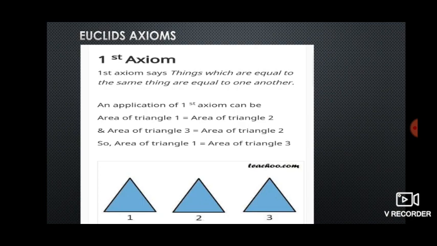Here, if we see the example with the first triangle, second triangle and third triangle: if triangle 1 is equal to the second triangle and triangle 3 is equal to the second triangle, it means both are equal to the second triangle. Now we can take that triangle 1 is equal to triangle 3.